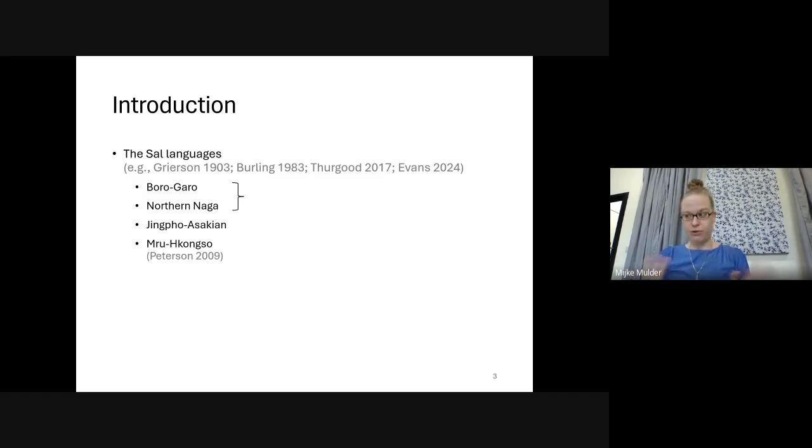Within the provisional or not Sal grouping, we find further subgroups, namely Bodo-Garo, Northern Naga, Jingpo, Asakian, and Peterson suggests that to this list we may want to add Mruic-Khongso. Of these, the Bodo-Garo and Northern Naga subgroups seem to be the most closely related.